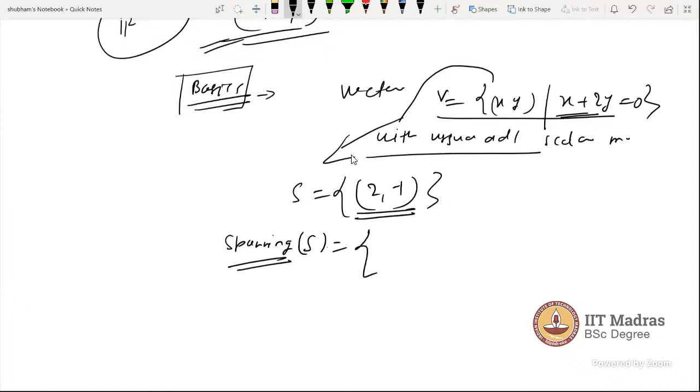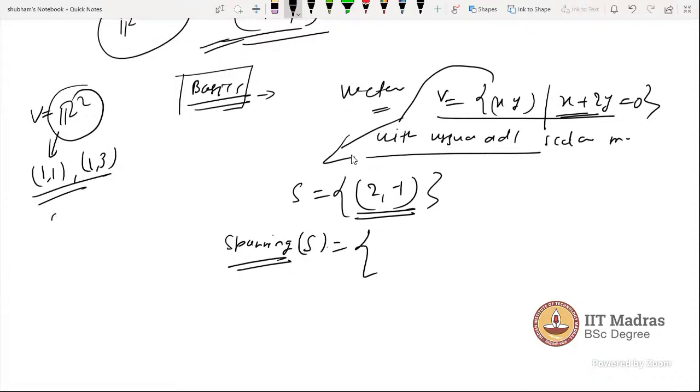Let's say I am taking two vectors from R2, with usual addition, the vectors (1,1) and (1,3). All possible linear combinations of these is written like a(1,1) + b(1,3). Let's say I take 2(1,1) + 5(1,3).